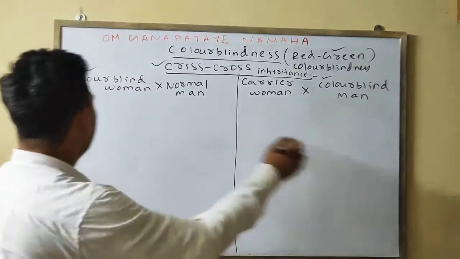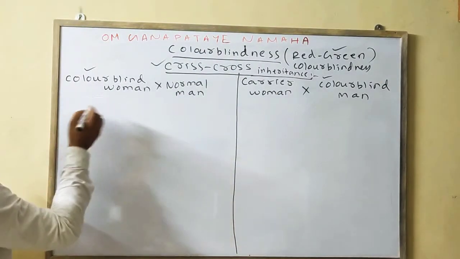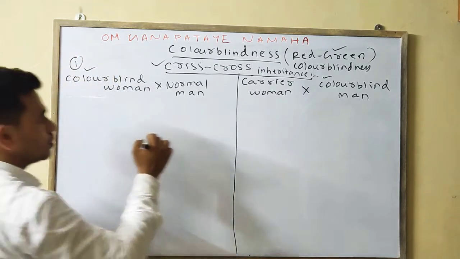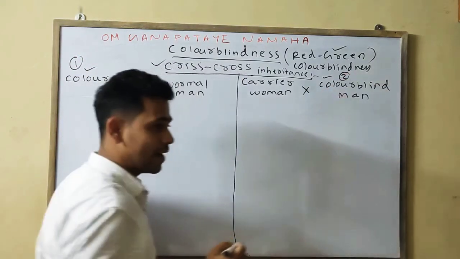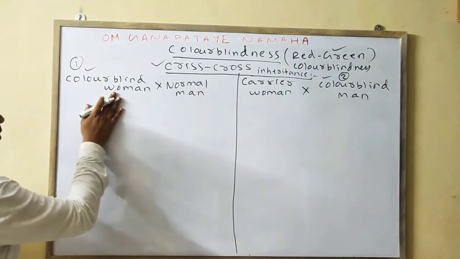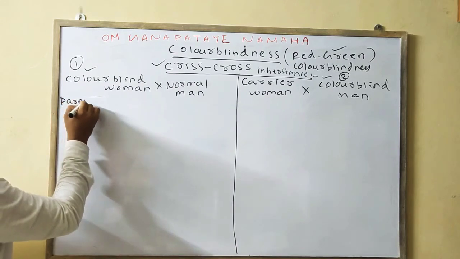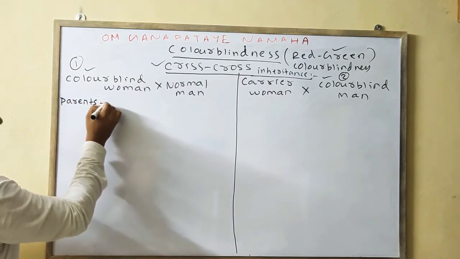Okay, so color blind woman, as you know already, you give a serial number. As you have the 5 crosses, you write color blind woman, normal man, on the side as parents.